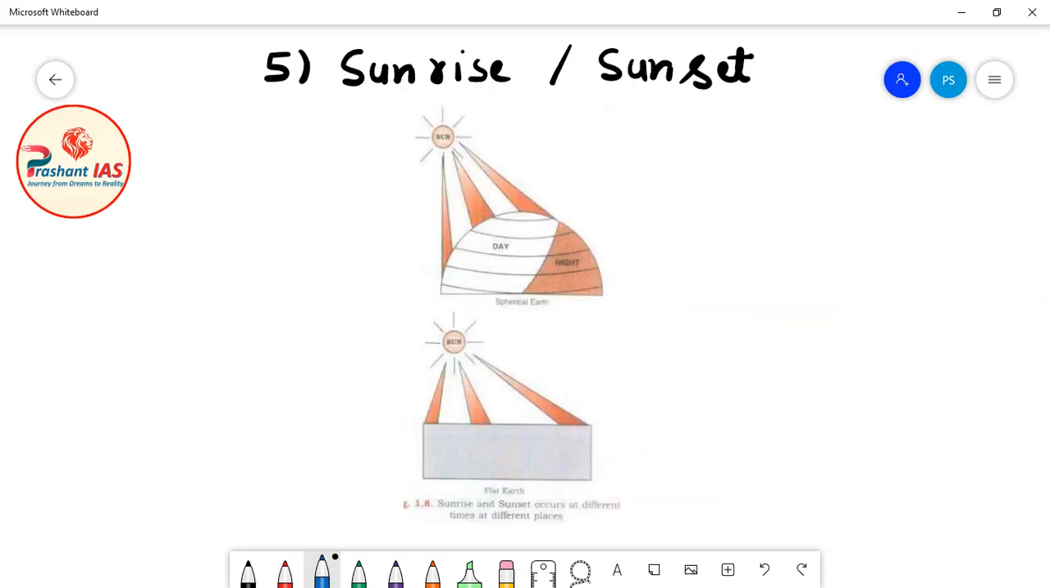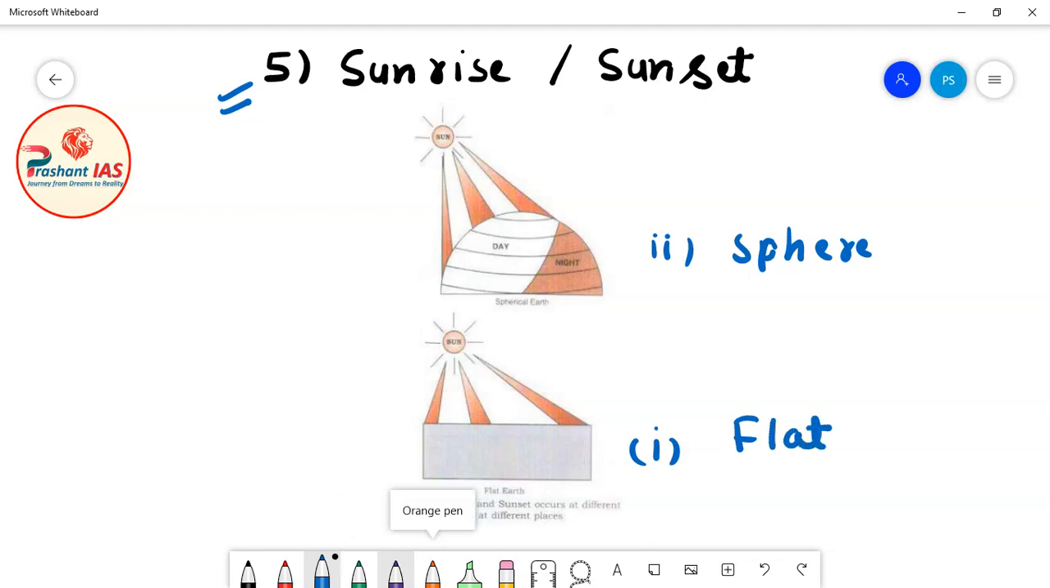So friends, now the fifth evidence is sunrise and sunset. Now what does it mean? Here also we have two cases. In the first case, we are assuming that the earth is flat. And in the second case, we are assuming that the earth is spherical in shape, meaning the earth is a sphere.